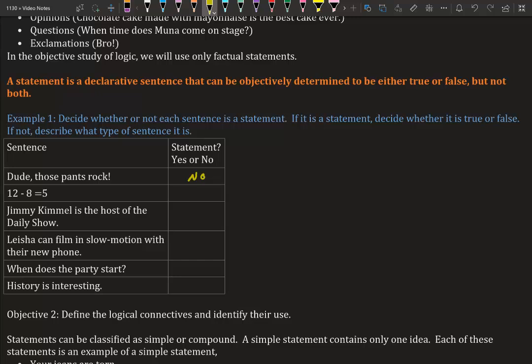12 minus 8 equals 5. That is a statement. We're not using words, we're using numbers and values, but that actually is a statement because it's true. It's not only true, but you're saying 12 minus 8 is 5. That is what it is. It's no opinion. Jimmy Kimmel is the host of The Daily Show. That's not true, but we're saying yes, that is a statement. Whether or not it's true or not, that's a different story. But yes, that is a statement because it's not an opinion. It's not anything saying like, I like your socks or whatever. It is a statement.